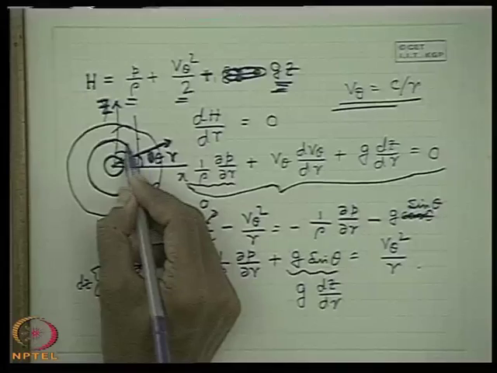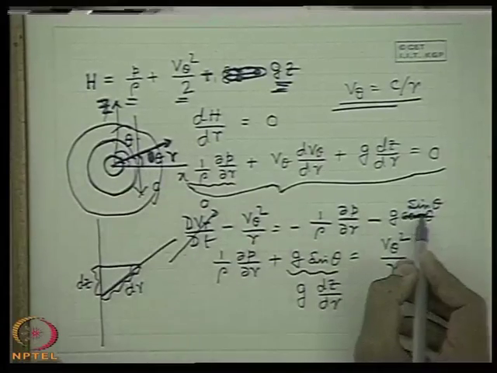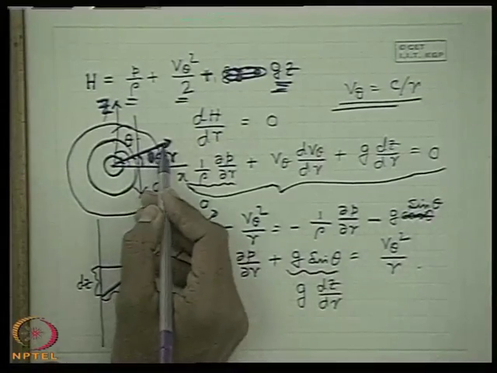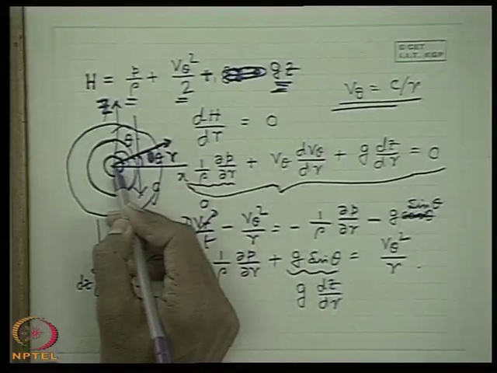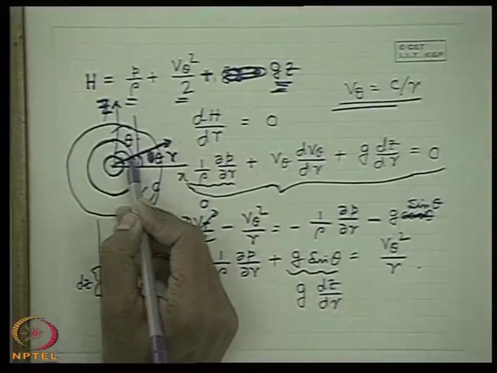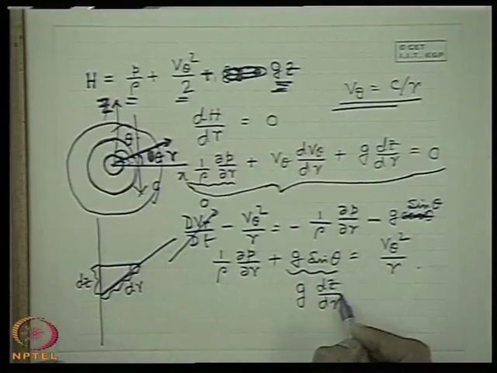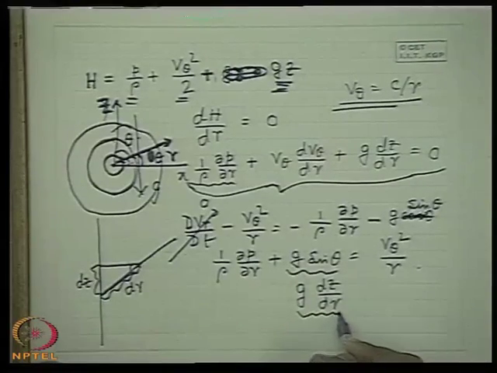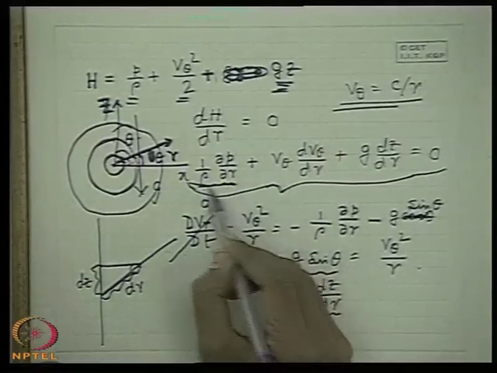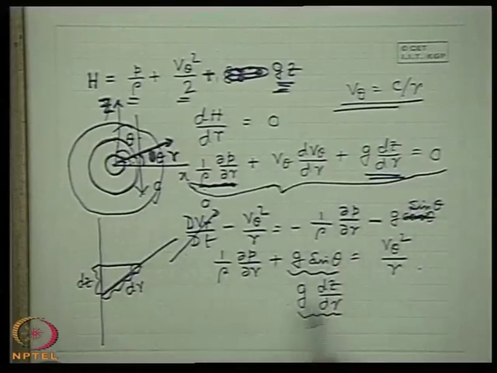If we define this as theta, which I have done in my book, it will be g cos theta, that means the body force component in the r direction will be minus g cos theta, and then cos theta will be dz/dr. Finally dz/dr will come, which means 1 upon rho del P/del r plus g dz/dr will simply be substituted by v theta square by r.